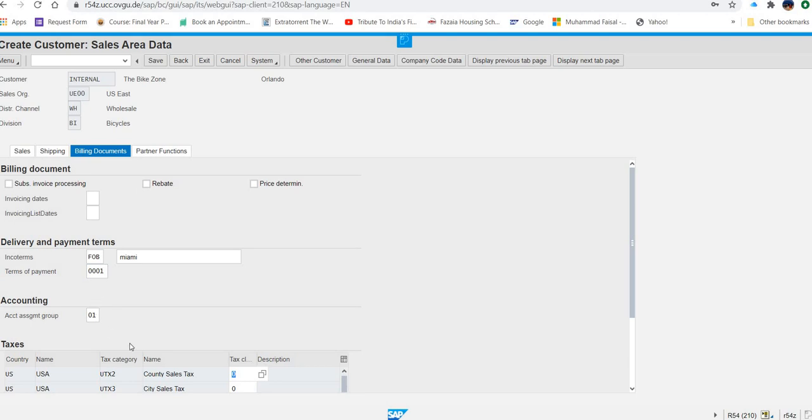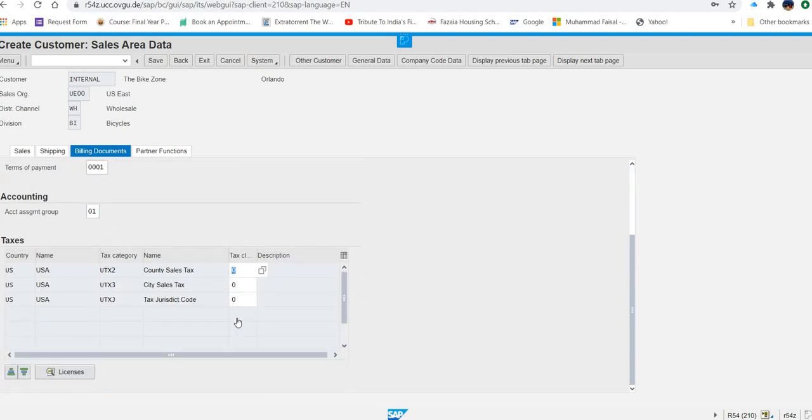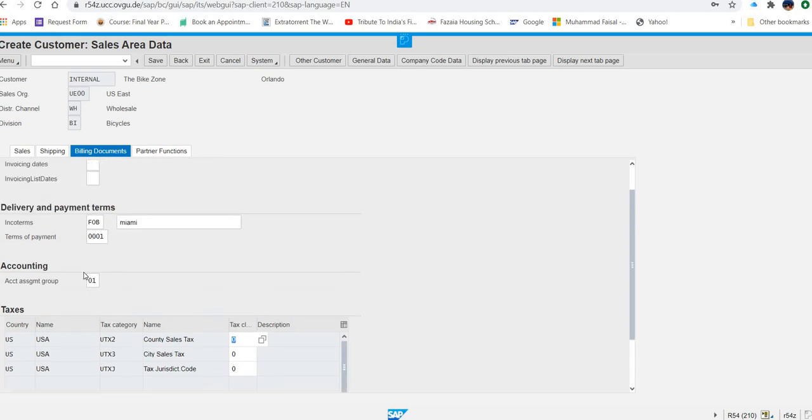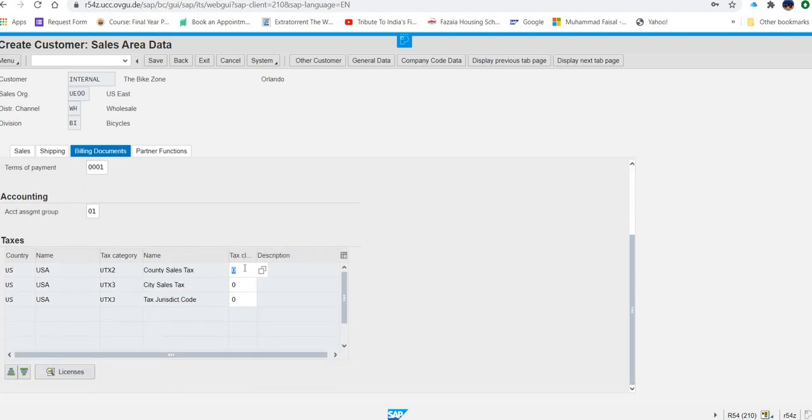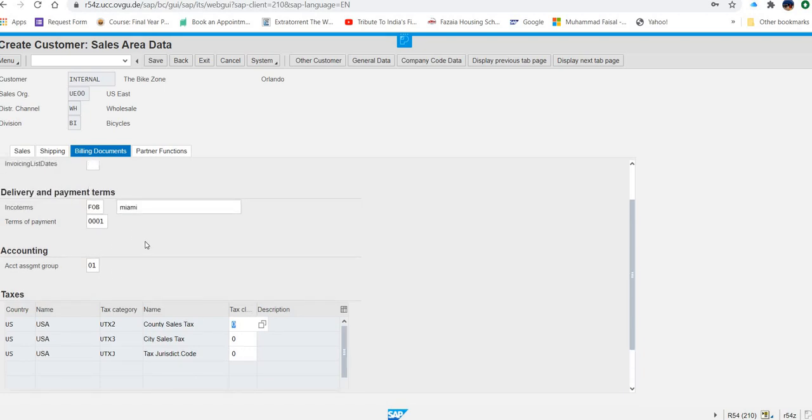So don't worry if you are not able to enter data here, here, here. What is the trick over here? You will first enter these zeros in these three lines. And once you enter zeros in these three lines, then you will just press enter and these fields will be enabled for you. Sometimes it happens that these fields are disabled. You are not able to enter anything. So for that, you will first enter 000 in all these three fields, and then you will press enter and these fields will be activated for you. So you can enter the data in that field also.